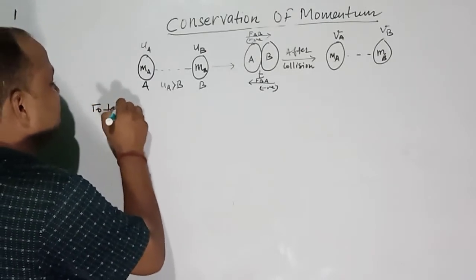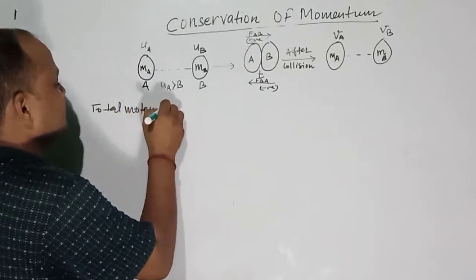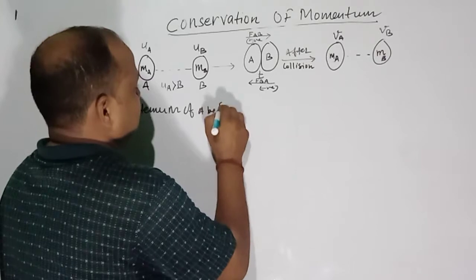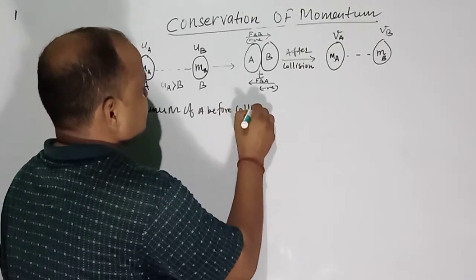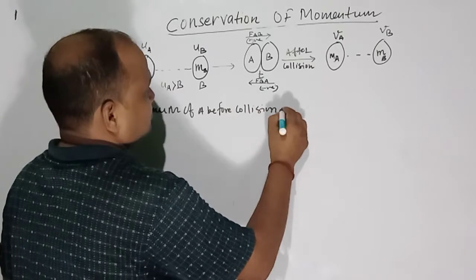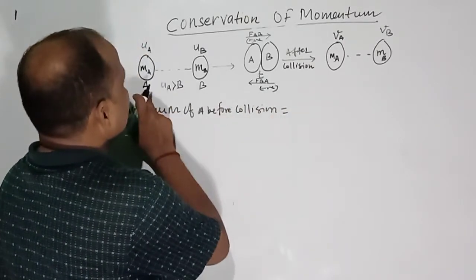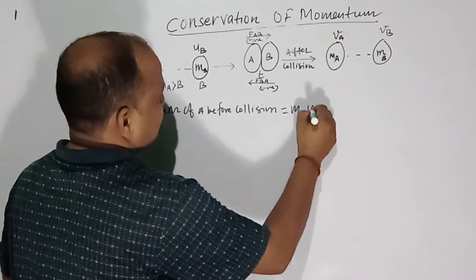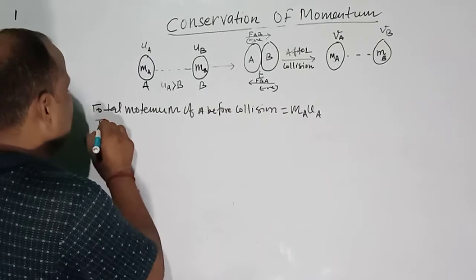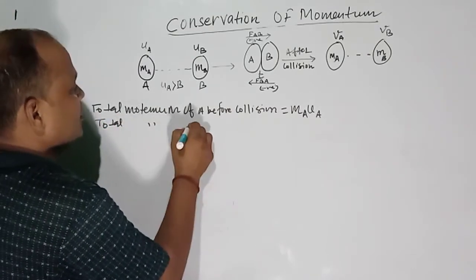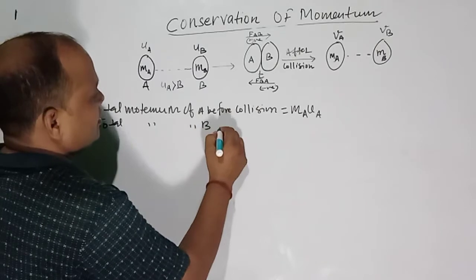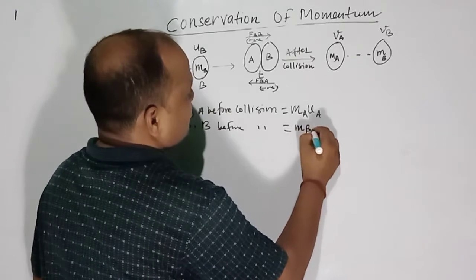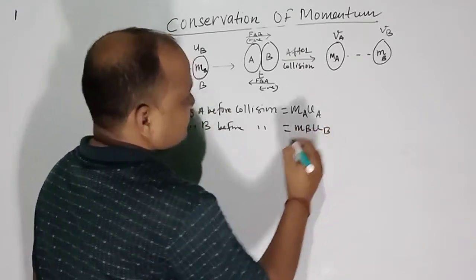Before collision, the momentum of A is equal to ma ua, and the momentum of B before collision is equal to mb ub.